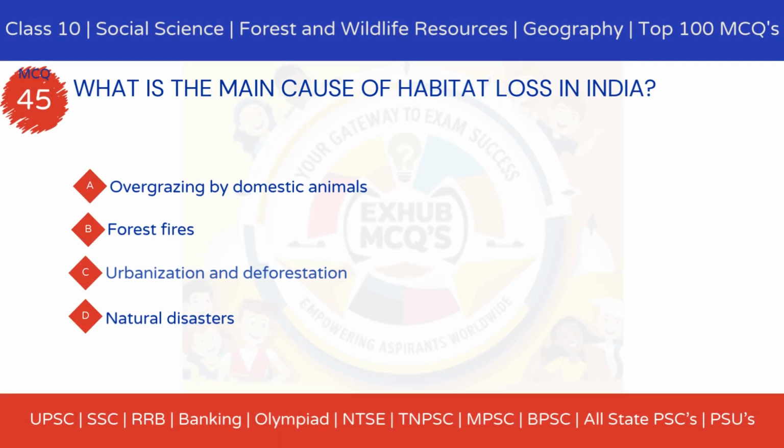MCQ 45. What is the main cause of habitat loss in India? Option A, overgrazing by domestic animals. Option B, forest fires. Option C, urbanization and deforestation. Option D, natural disasters.